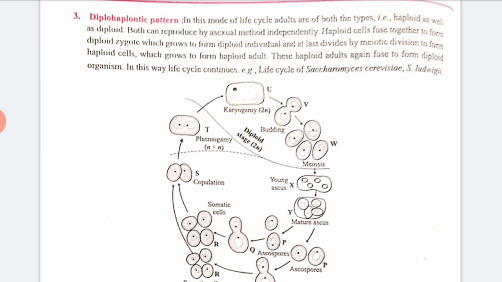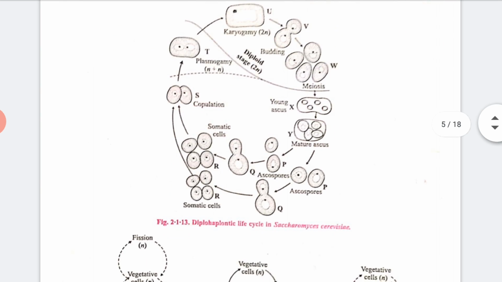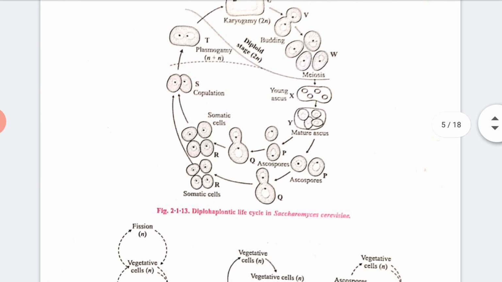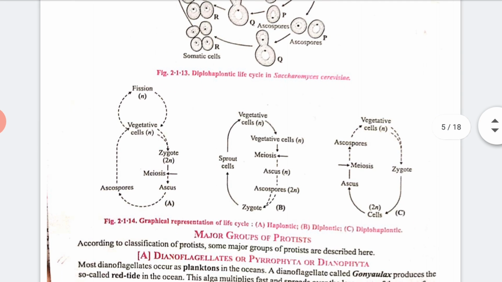This haploid adult again fuses to form a diploid organism. In this way the life cycle continues. See here the life cycle. So this is about reproduction.